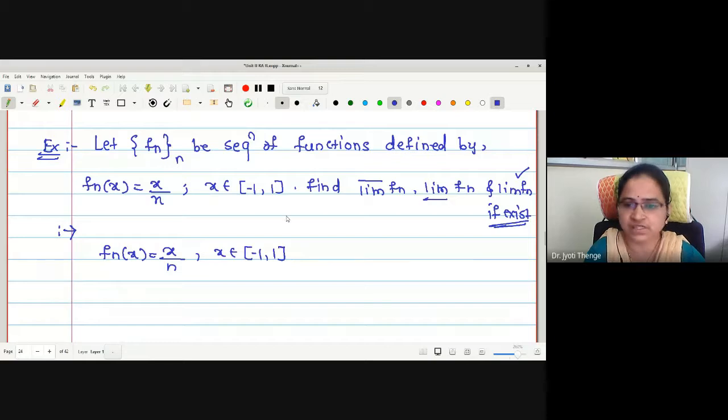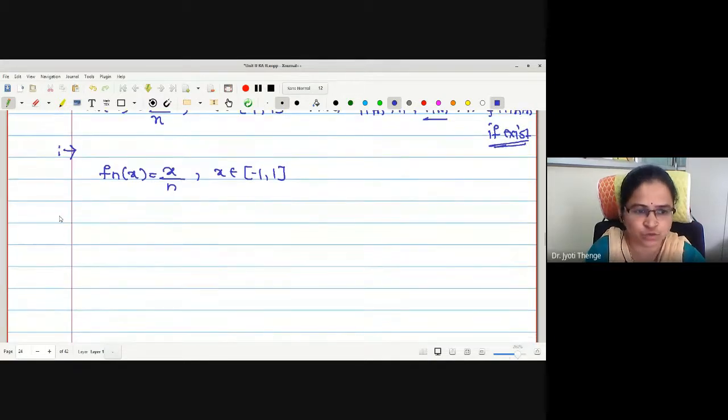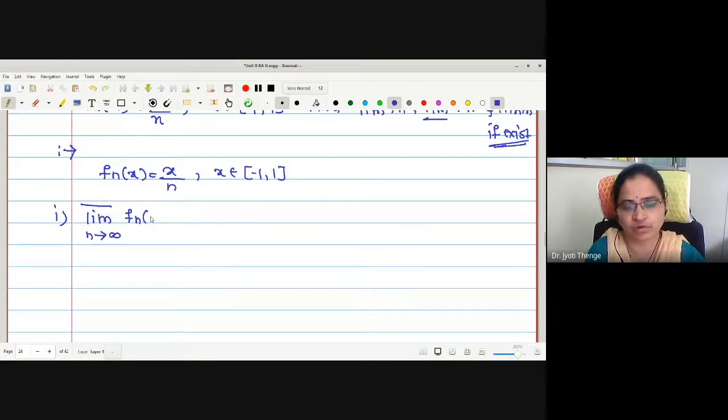First, let us go for finding the limit superior. It is limit upper bar as n tends to infinity of fn of x. How is it defined? Infimum over n greater or equal to 1 of the supremum of fk of x, k greater or equal to n.